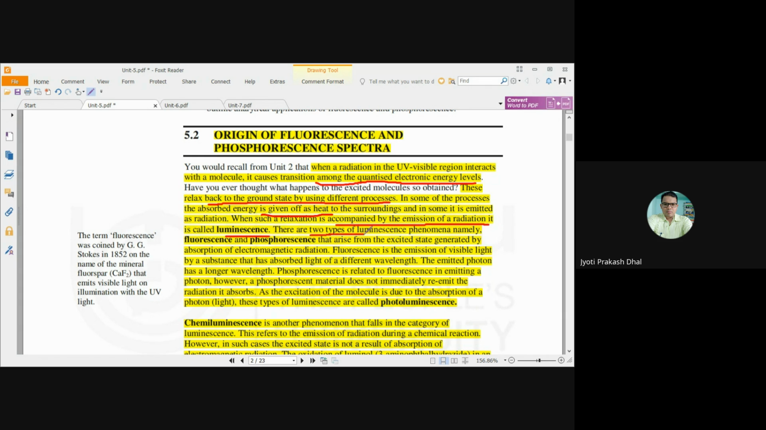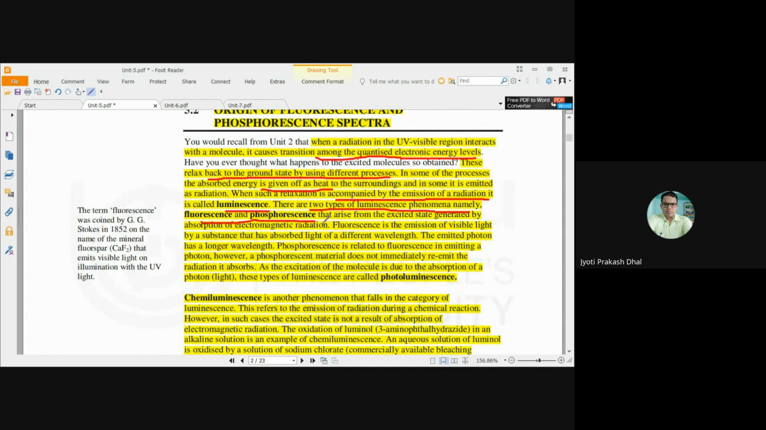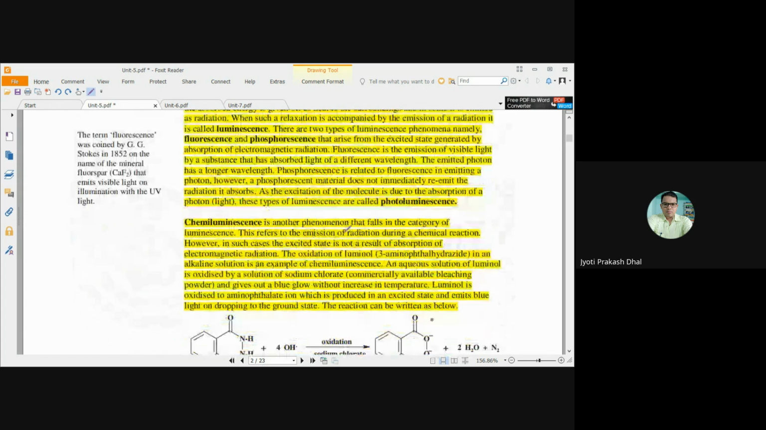There are two types of luminescence phenomena: the first one is fluorescence and the second one is phosphorescence. The fluorescence and phosphorescence arise from the excited state generated by the absorption of electromagnetic radiation. First we'll discuss what is fluorescence and what is phosphorescence.